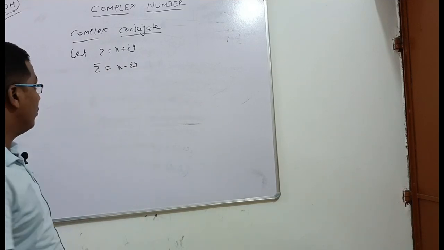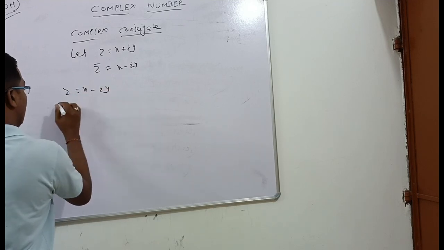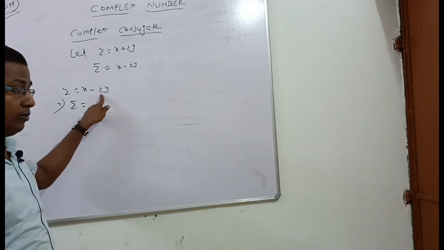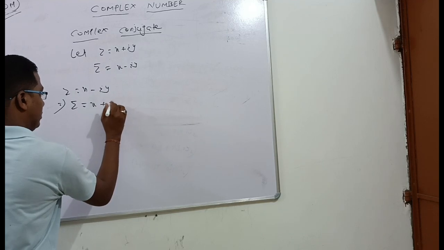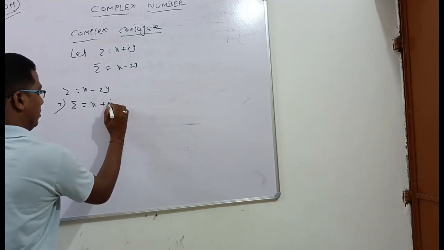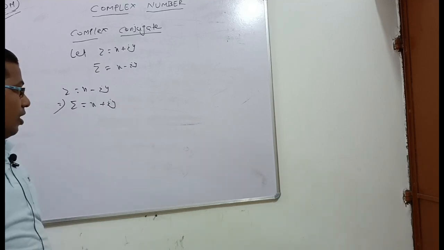Okay, if z is equal to x minus iy, that implies z bar will be what? In place of minus i, substitute plus i. x plus iy. Okay, any doubt you can ask in the comment box.